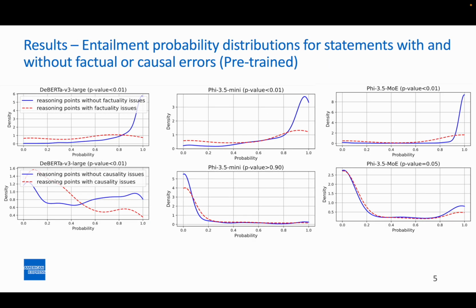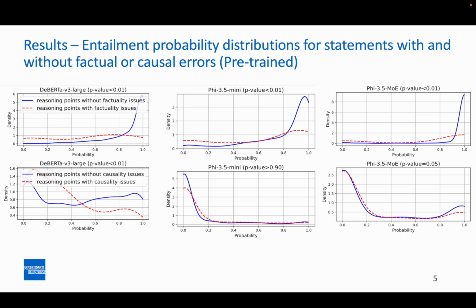Let's look at the performance of pre-trained encoders and LMs on checking the factuality and causality errors. In each figure we have two lines. The red dotted line is for the entailment probability density distribution for reasoning points without error and the blue solid line is for the reasoning points with error. The top row is for factuality error detection and the bottom row is for causality issue detection. On this page we show the comparisons with DeBERTa v3 large, Phi-3.5 Mini and Phi-3.5 MoE as examples.